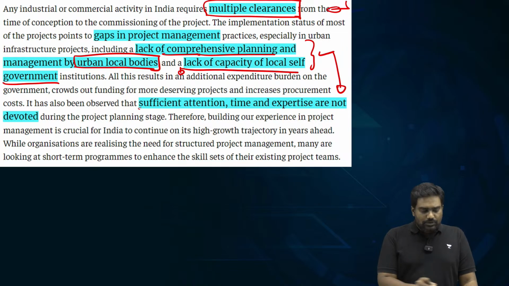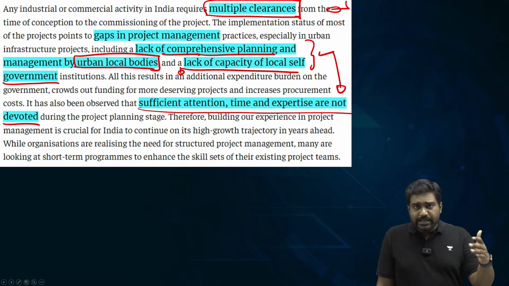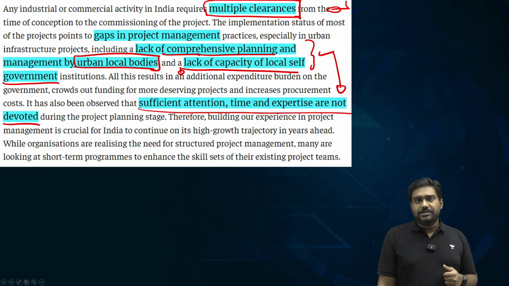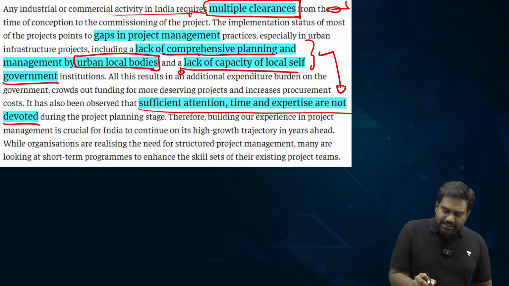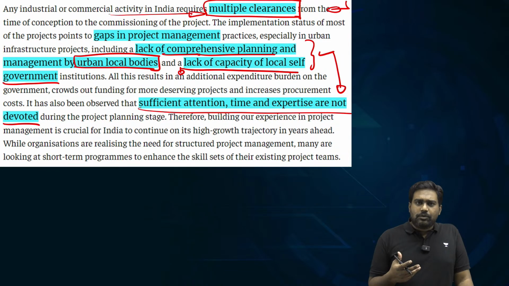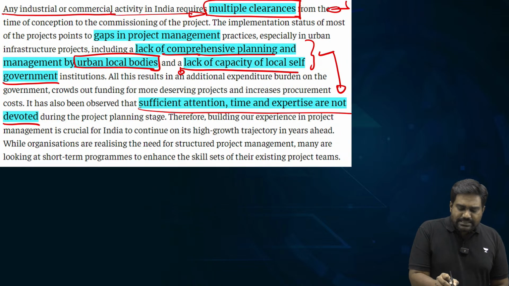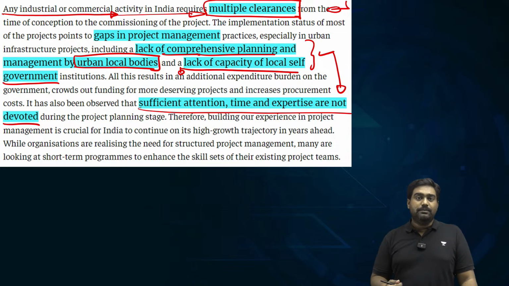So we need to improve the capabilities of our government agencies, ministries, and especially urban local bodies and local governments. This is very crucial because many times projects are delayed on account of getting the required clearances. For any big project, you need environmental clearance, sometimes a social audit would be necessary, right? You need approvals from various stakeholders, from the fire department to the local bodies, etc. So getting these clearances often affects the ease of doing business.